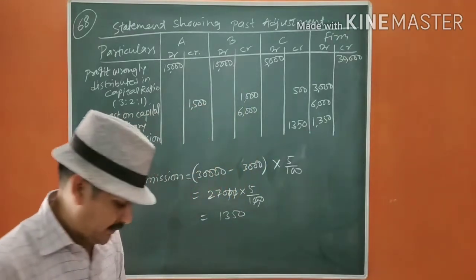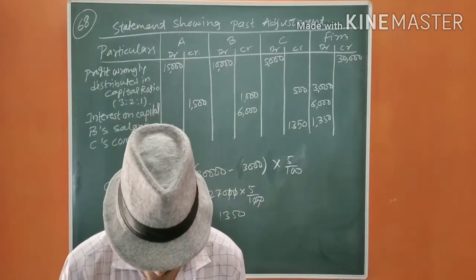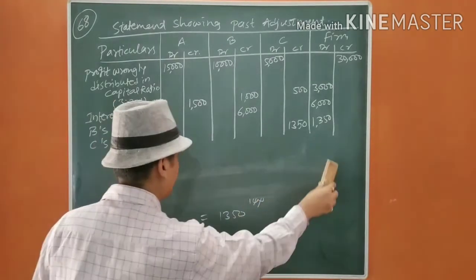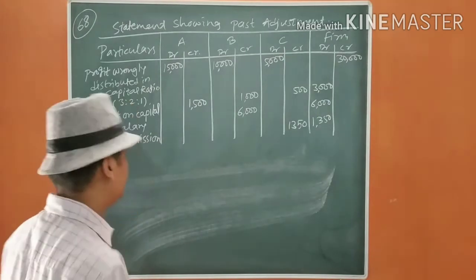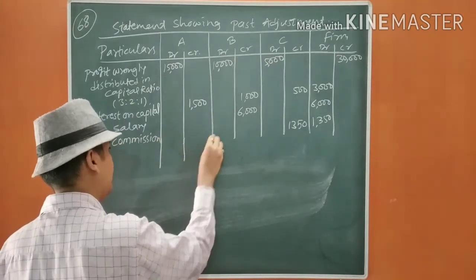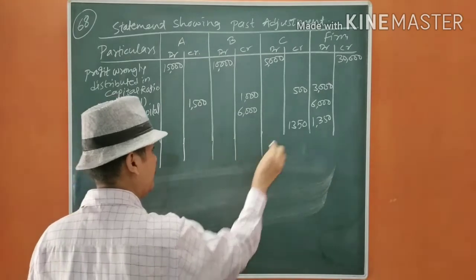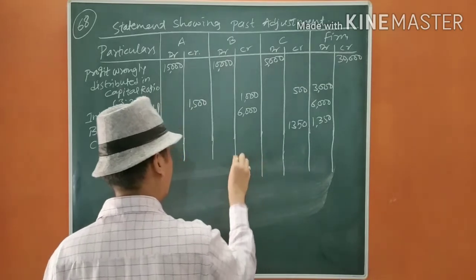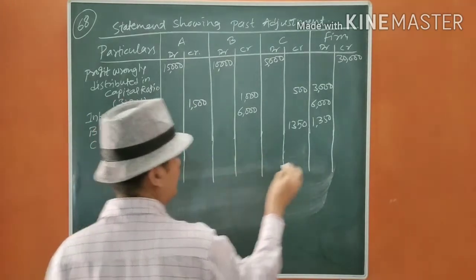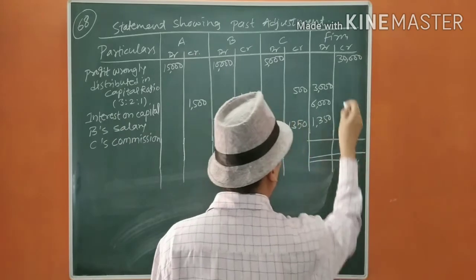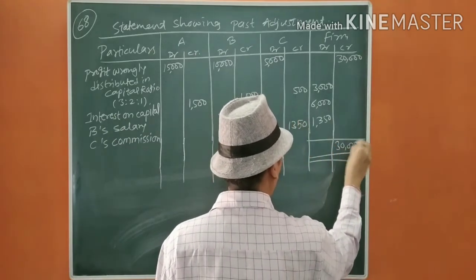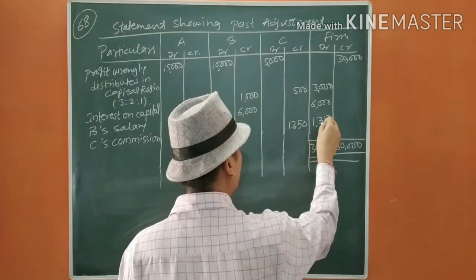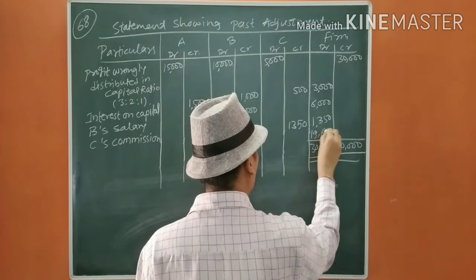Now we are going to close it. Thirty thousand, 30,000, 9, 10, 20, 50, 19,650.